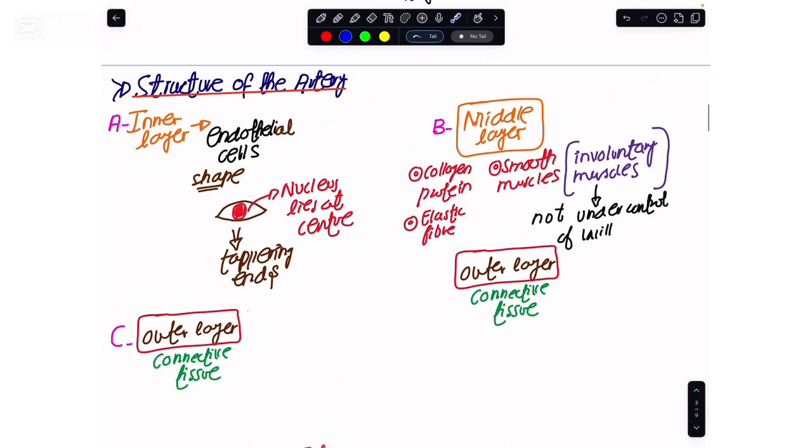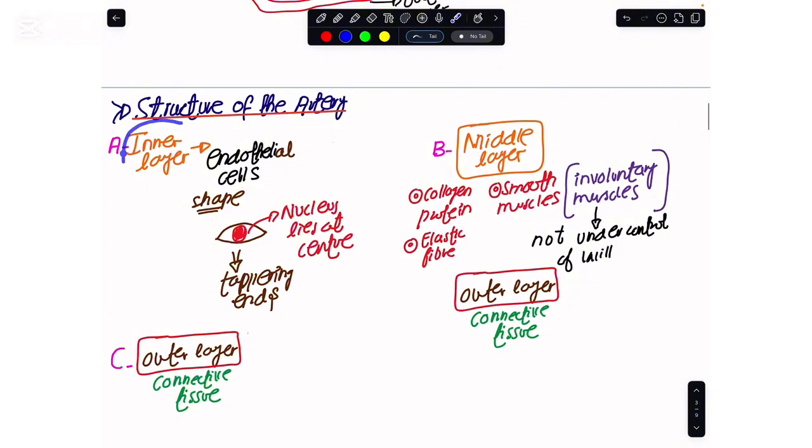Now, if you were to know these points, you see that the inner layer of the arteries has cells, and these cells are the endothelial cells. The shape of the endothelial cells is very characteristic. It would have tapering ends, and the nucleus would be at the center of these cells. So this inner layer of the arteries is made up of these endothelial cells.